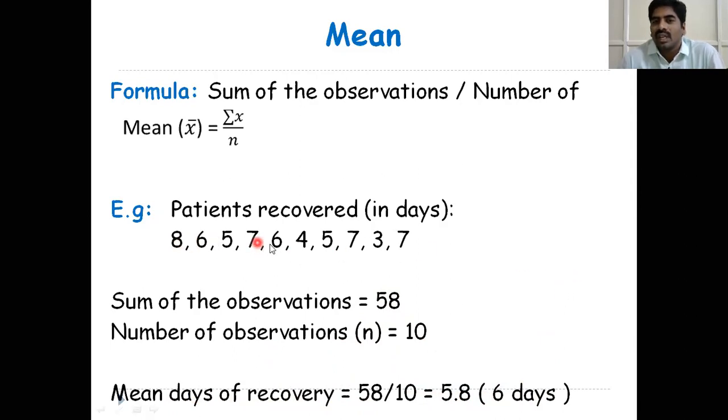So we have a total of 10 observations, and we are representing the entire data with a single value, that is 6 days. What is measures of central tendency? We are representing the entire data of a variable with a single value, that is mean days of recovery.